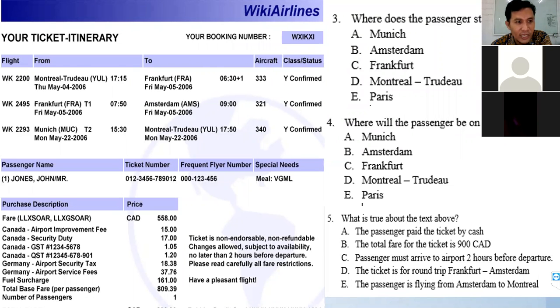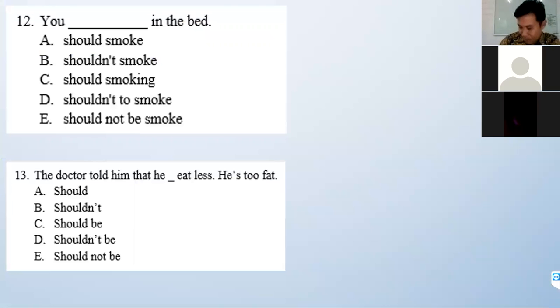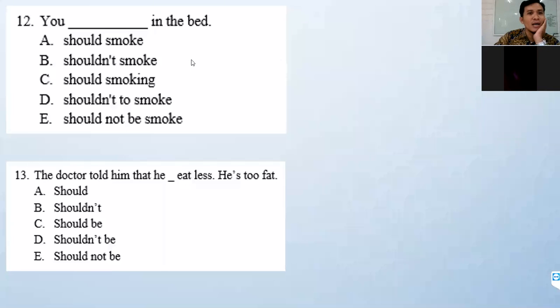Right. So next, now we start grammar. You blah, blah, blah in the bed. So we are learning how to use should here. So remember, how do you use should here? Should must be connected with... Shouldn't smoke. B, sir. Children smoke. Oh, okay, right.